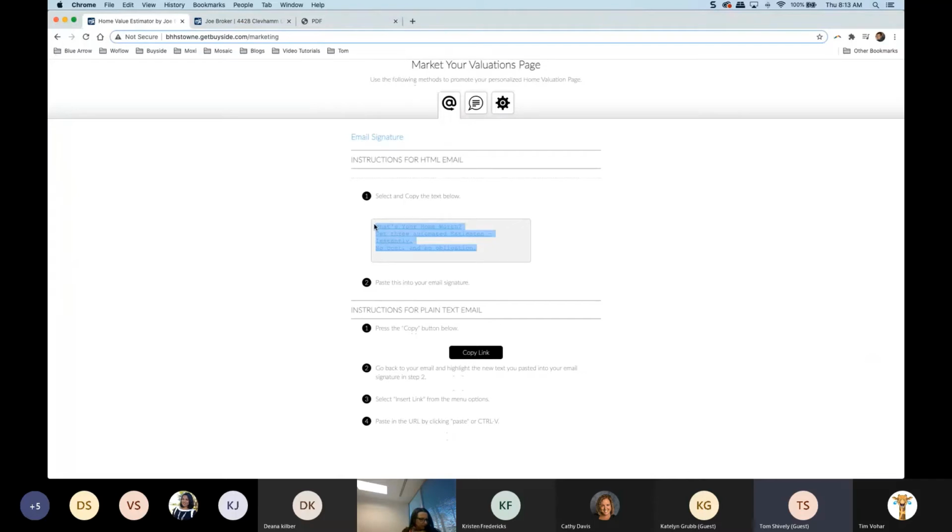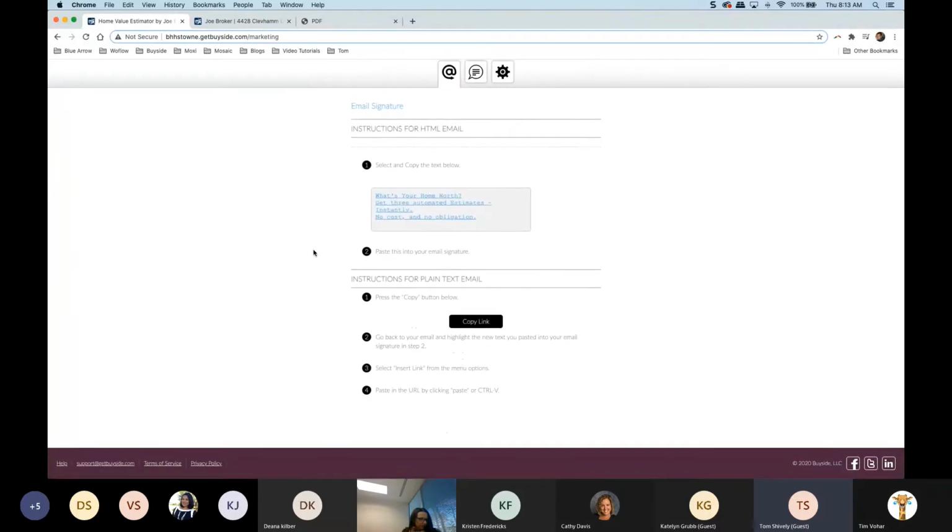And then anybody that reads an email from you is going to say, see what your home is worth? I could see what my home is worth. It's just an easy click and they put in their address. Now we noticed when we did our address, when we put that address in, there isn't a forced login. So it's going to provide people more incentive to enter their address in than it would be if we required them to enter a username and password and all that other stuff. So it's going to be really simple for them to do this. So all we have to do here is copy this text, paste it in our email signature. That's as complicated as it gets. Now, the other part of this here that is a best practice that we can use is the copy link.